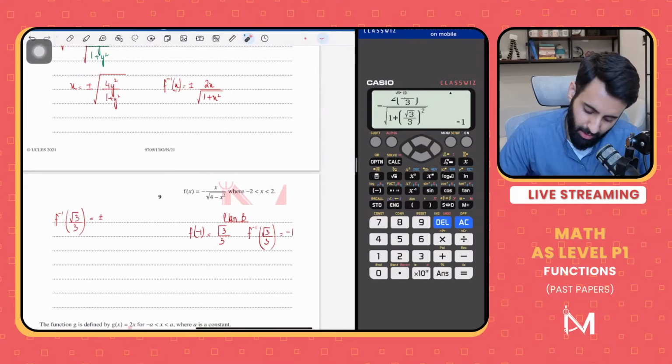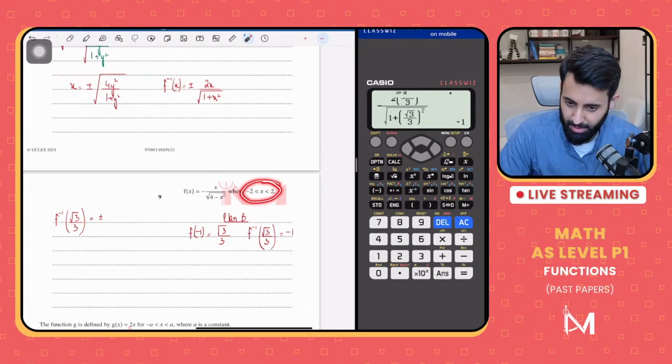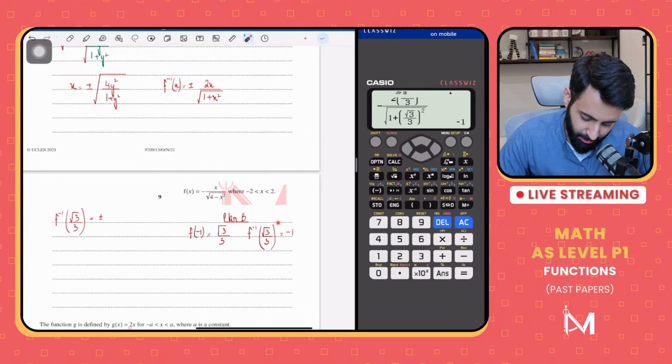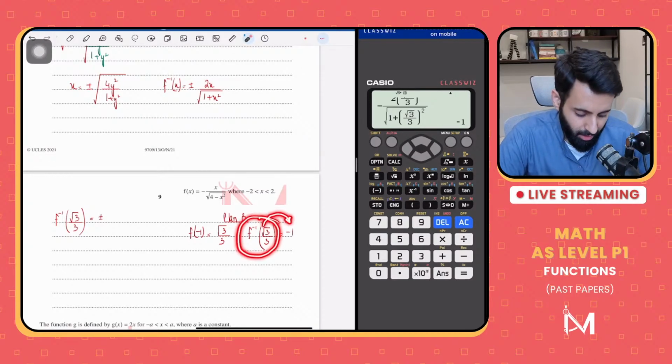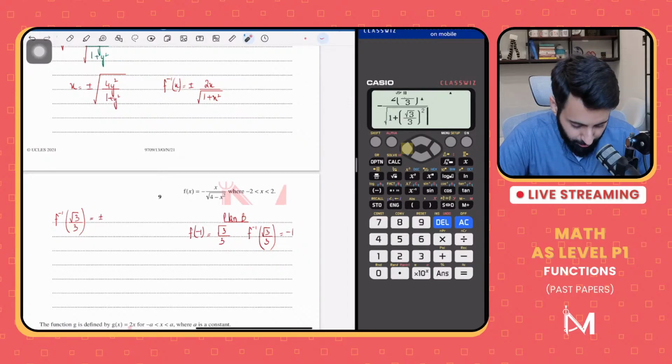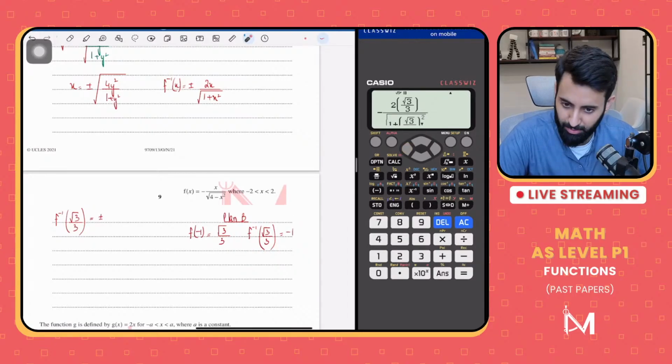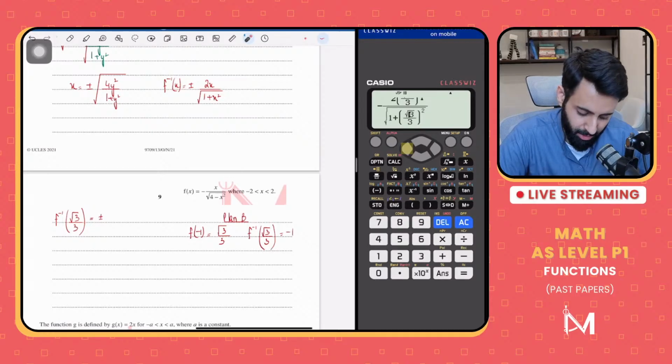So I repeat. If you plug in -1, which gives you root 3 upon 3. And why are we plugging in -1? Because we're picking a value which is inside of the domain. That means if in the inverse function I plug in root 3 upon 3, I should get -1. Now, which sign actually gives me -1? The sign that gives me -1 is the minus sign. So we're going to go with the minus sign.